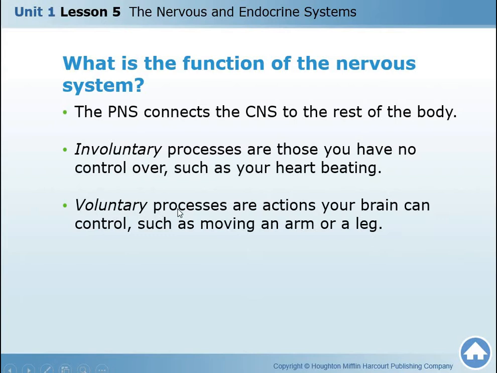The voluntary processes are the processes that can be controlled. You can control these actions. Like if you want now to talk, you will. If you want to move your arm or to go to the next room, you can do this. It's your decision to do it. So this is the voluntary process.